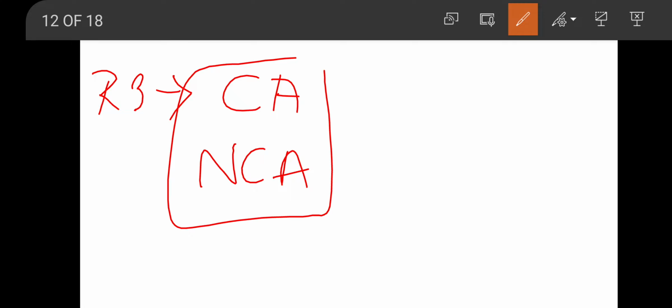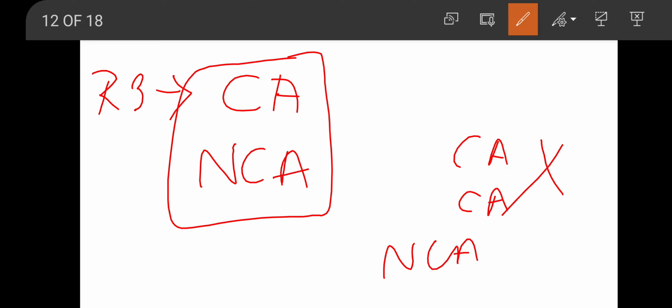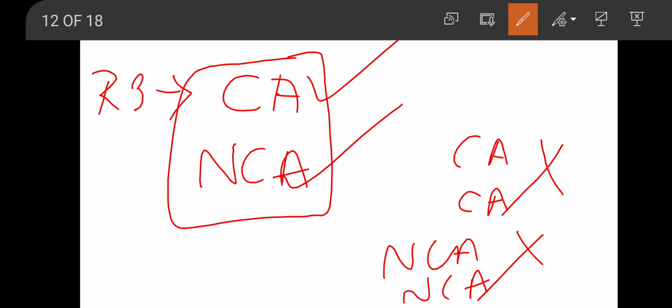And rule number 3 says that when a transaction involves a current account and a non-current account, then there will be change in the working capital. The working capital may be either increased or decreased. So when a transaction involves one current account and one non-current account, there will be flow of fund.